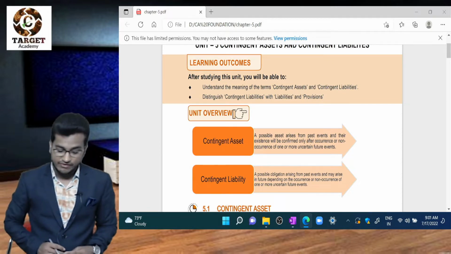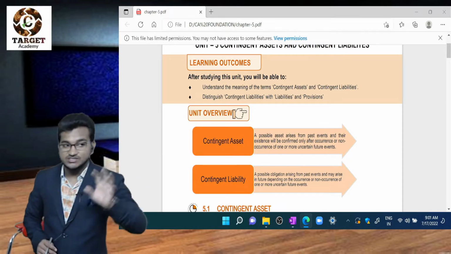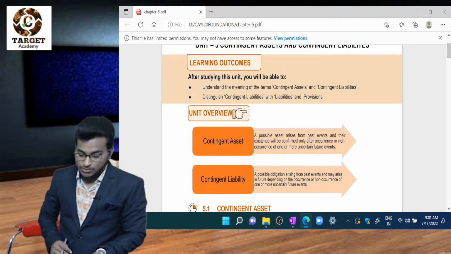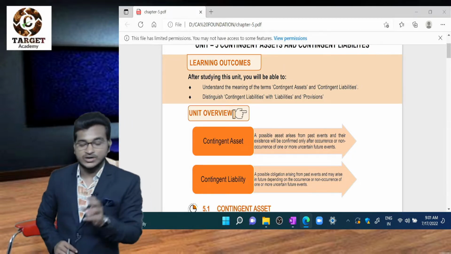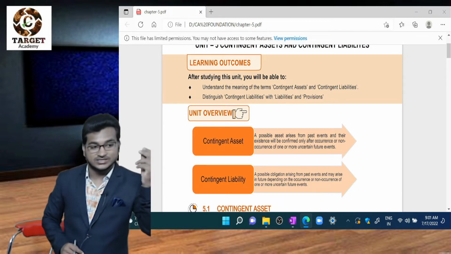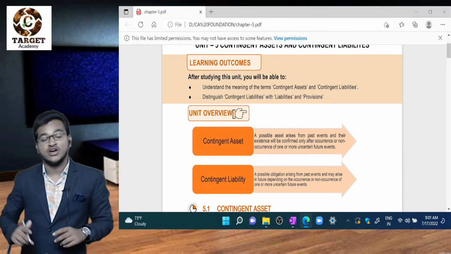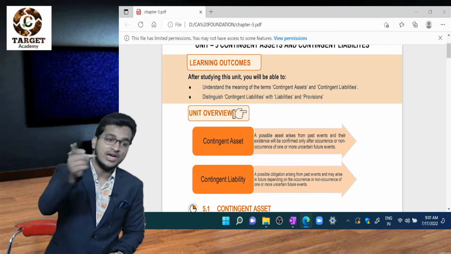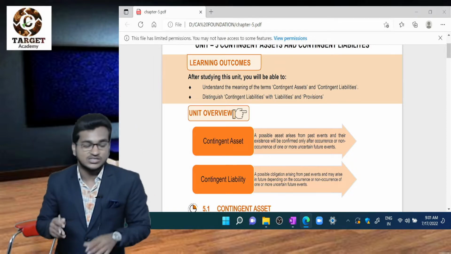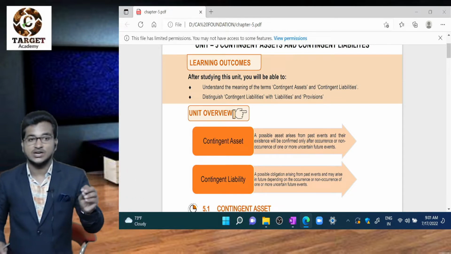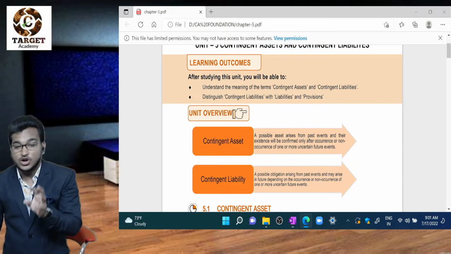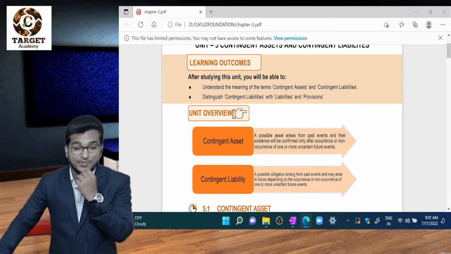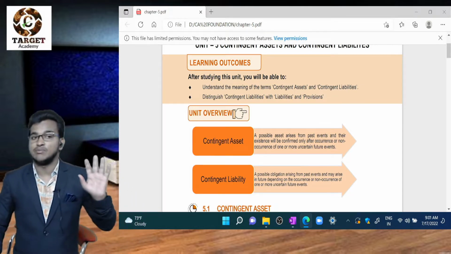If you observe the definition, it arises from past events, and its existence will be confirmed on the occurrence or non-occurrence of uncertain future events. So this is a possible asset, not a present asset. For example, the best example is